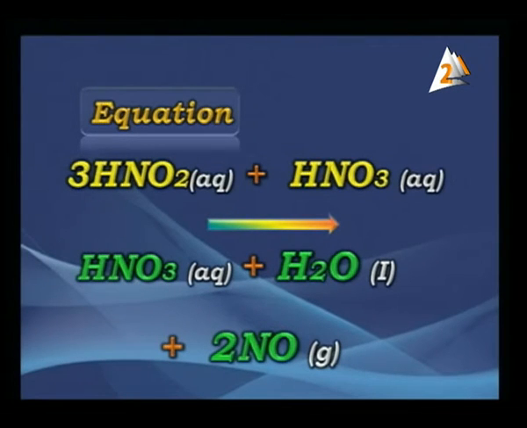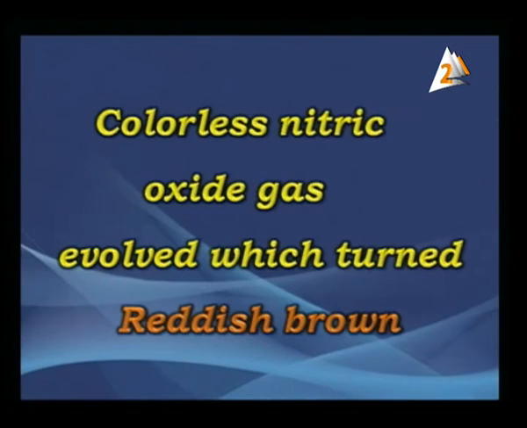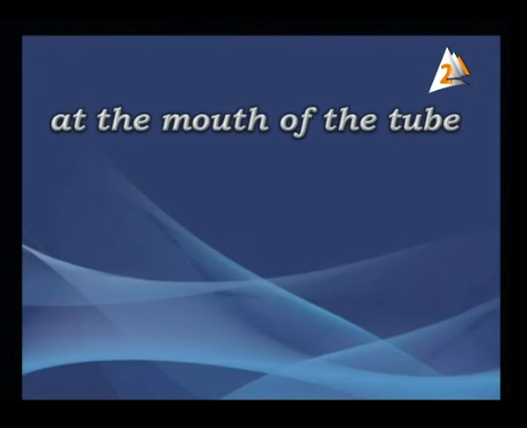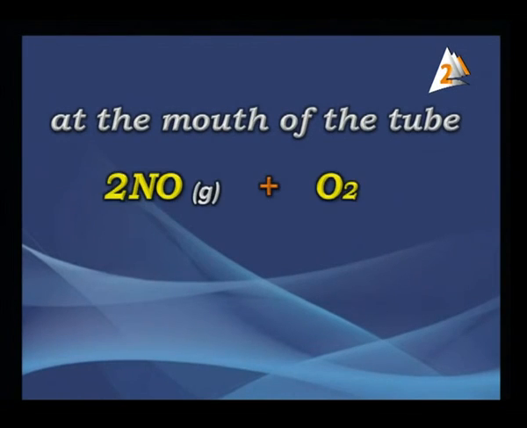This new gas is a colorless gas, 2NO nitric oxide. This nitric oxide is a special gas for nitrite. Now, do you think this is the end? Sure. The colorless nitric oxide gas is changed and turned into a reddish brown color at the mouth of the tube. So we have the equation. Again, we have colorless nitric oxide gas evolved, which turns reddish brown.